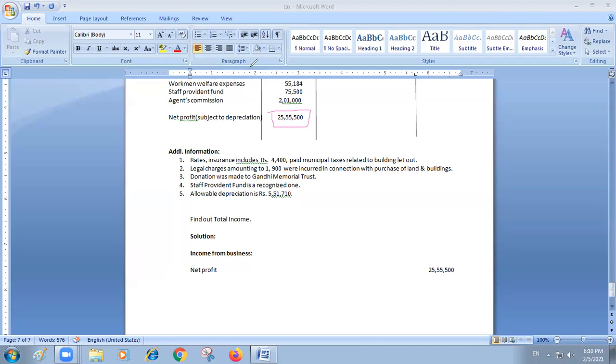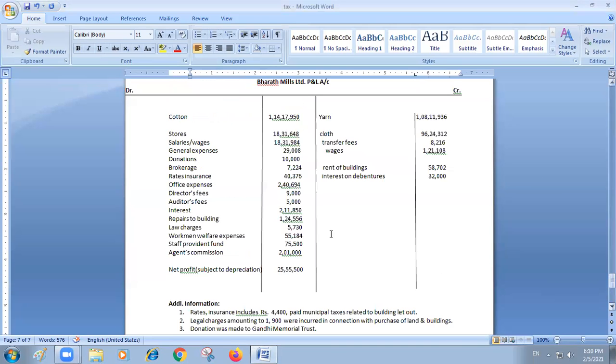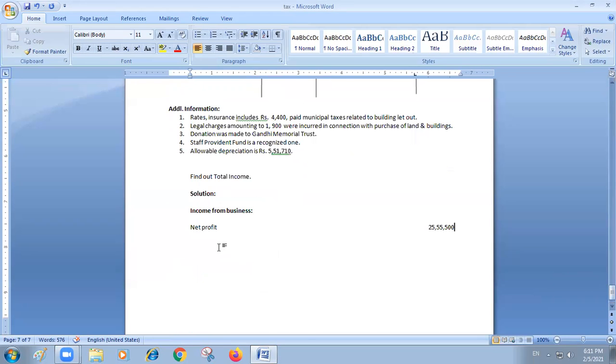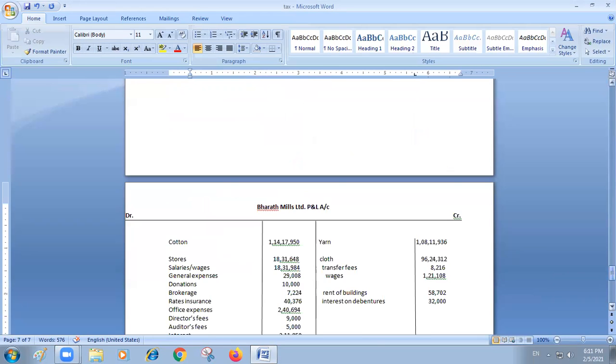Any person or any company would like to pay lesser tax. So what they will do is they will try to show more items as expenditure. Those inadmissible expenses you have to add. In certain cases, as mentioned, this rent of buildings you have to show in income from house property.